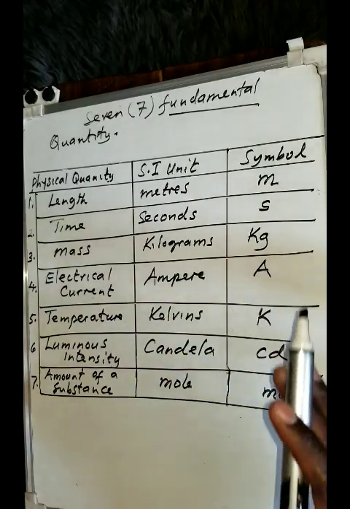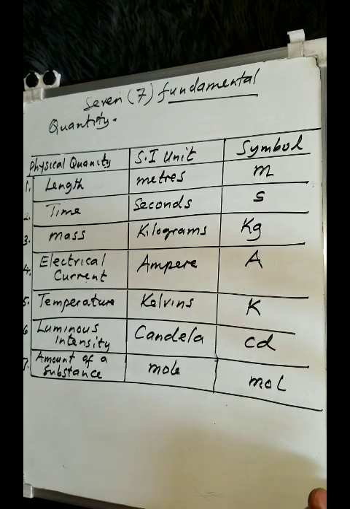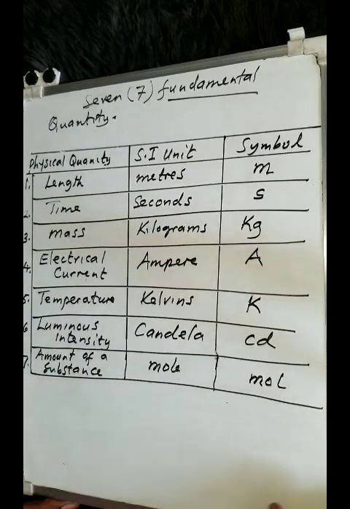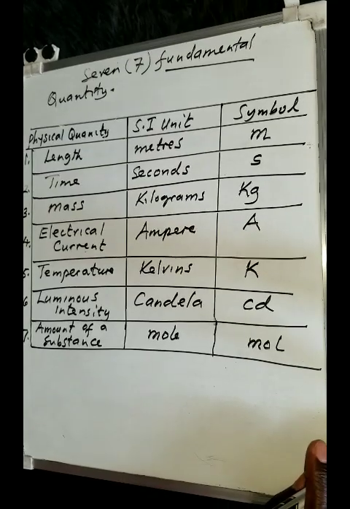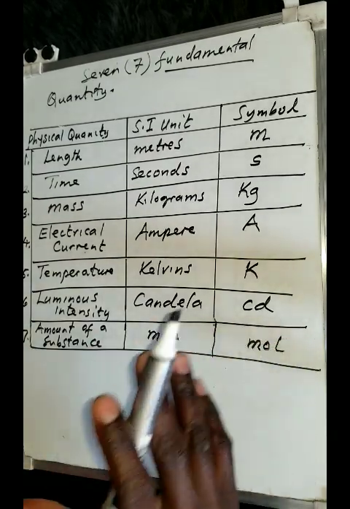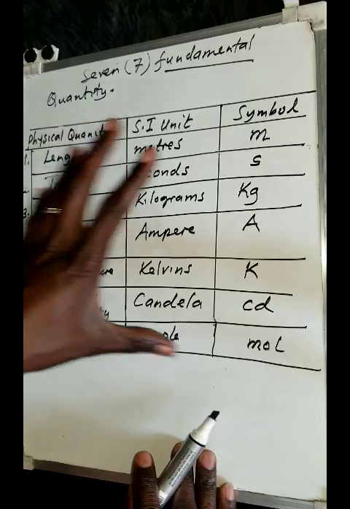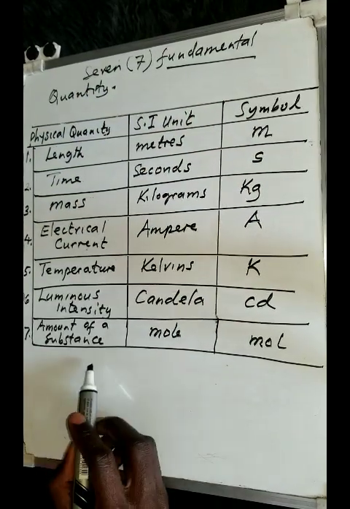These are more like the foundation units from which we can actually get the other units, and hence you need to know them as the 7 fundamental quantities that we have in physics. Throughout our discussion in O-level physics, we are going to be using them, and you need to know the units and the correct symbols that are going to be used.